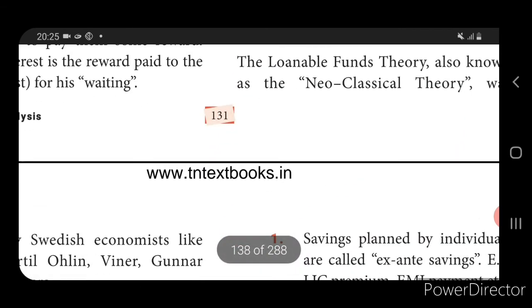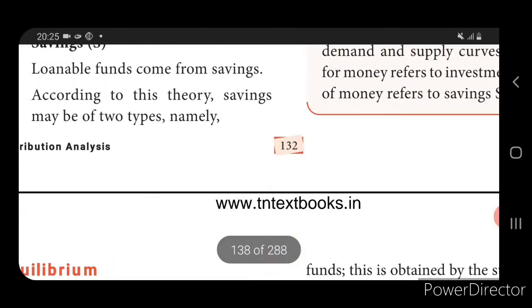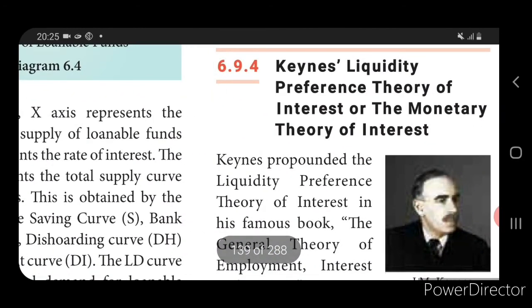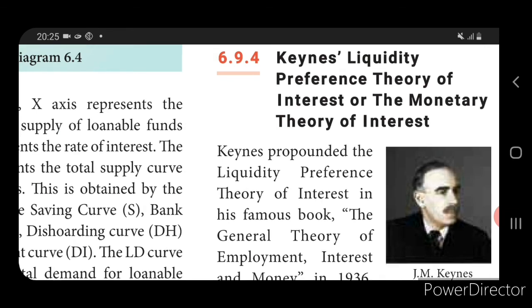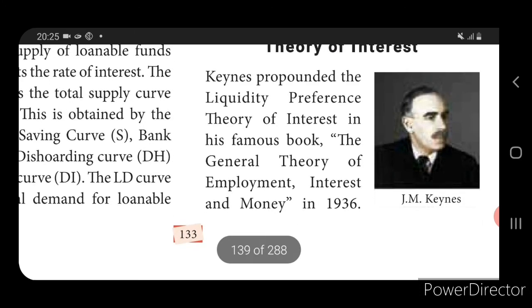Then next we come to the liquidity preference theory. This theory was propounded by J.M. Keynes, the father of new economics. In his book The General Theory of Employment, Interest and Money in 1936, he explained the word liquidity.